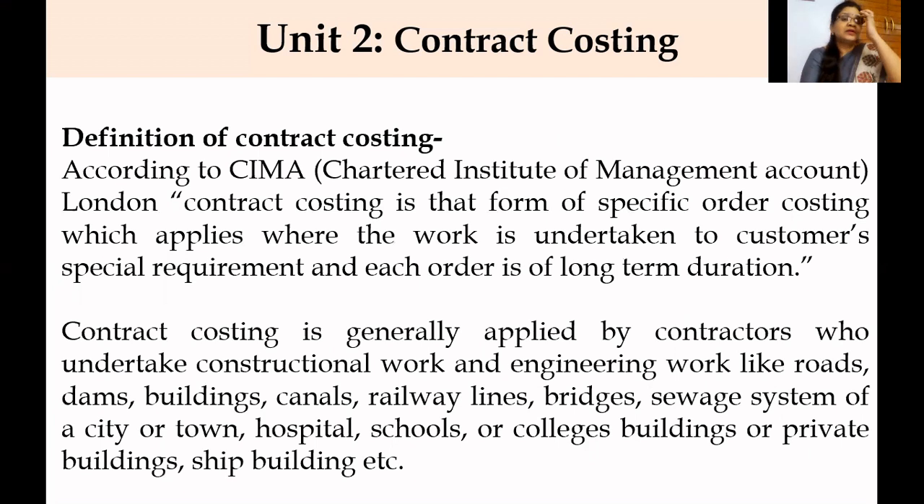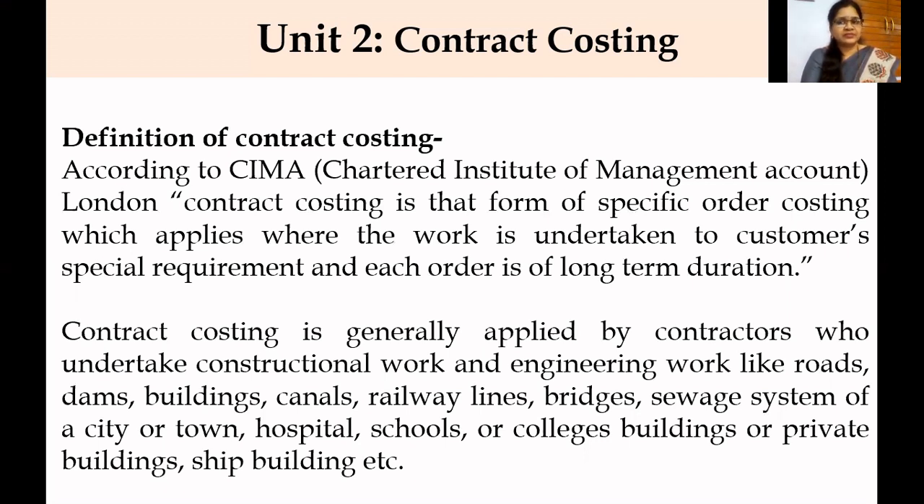Let's see the definition of contract costing according to Chartered Institute of Management Accountants, London. Contract costing is that form of specific order costing which applies where the work is undertaken to customers' special requirement and each order is of long-term duration. So it is that form of specific order costing.